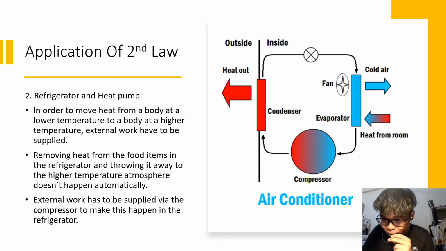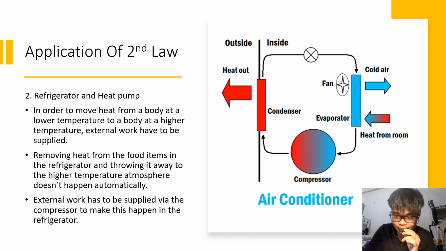As I said, if you want to move heat from a body at a lower temperature to a body at a higher temperature, then you have to supply external work. In the original Carnot cycle, heat produces work, while in the reversed Carnot cycle, work is provided to transfer heat from a lower temperature reservoir to a higher temperature reservoir. Removing heat from the food items in the refrigerator and throwing it away to the higher temperature atmosphere doesn't happen automatically. We need to supply external work by using a compressor to make this happen.